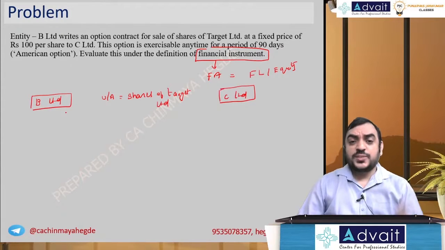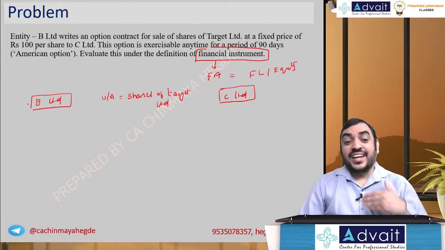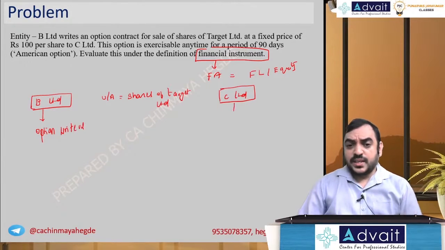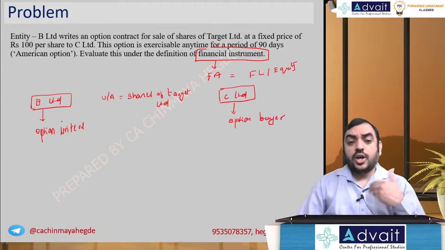Okay. Now what is B Limited's position? They have written the option contract for sale. They are option writers. And obviously C Limited is the option buyer. And the option writer is for sale of shares.